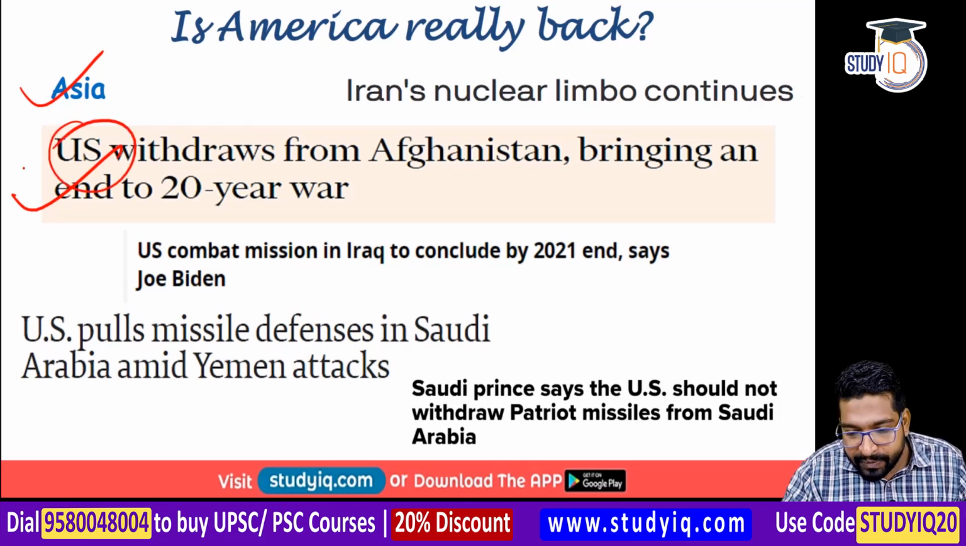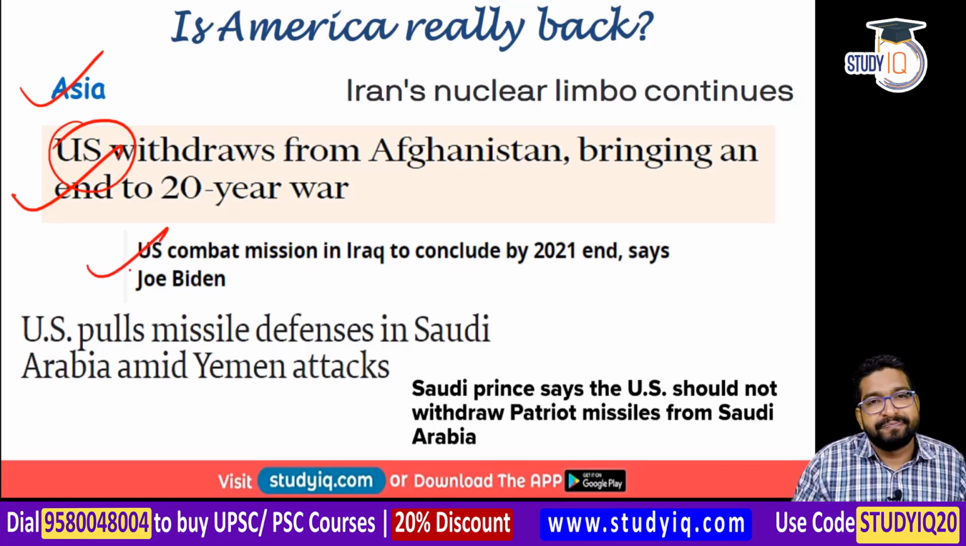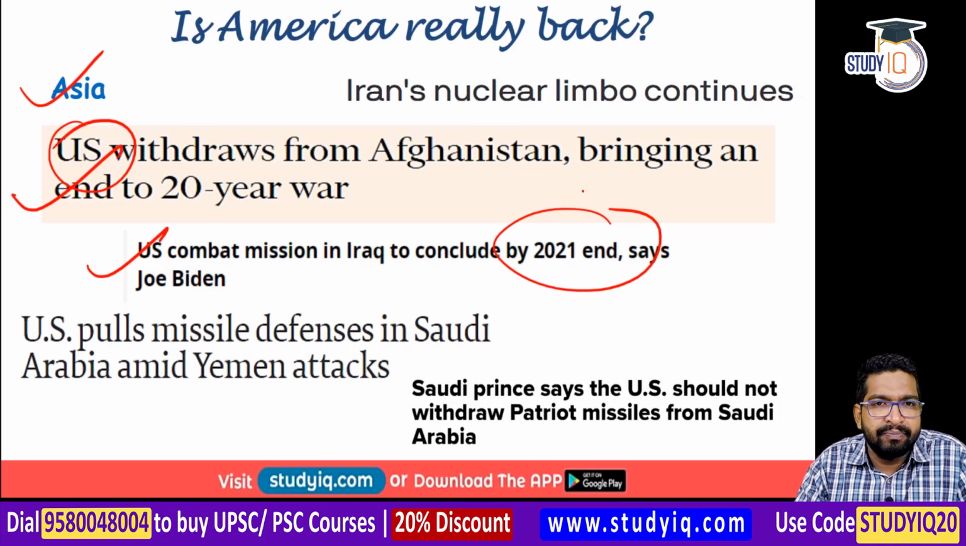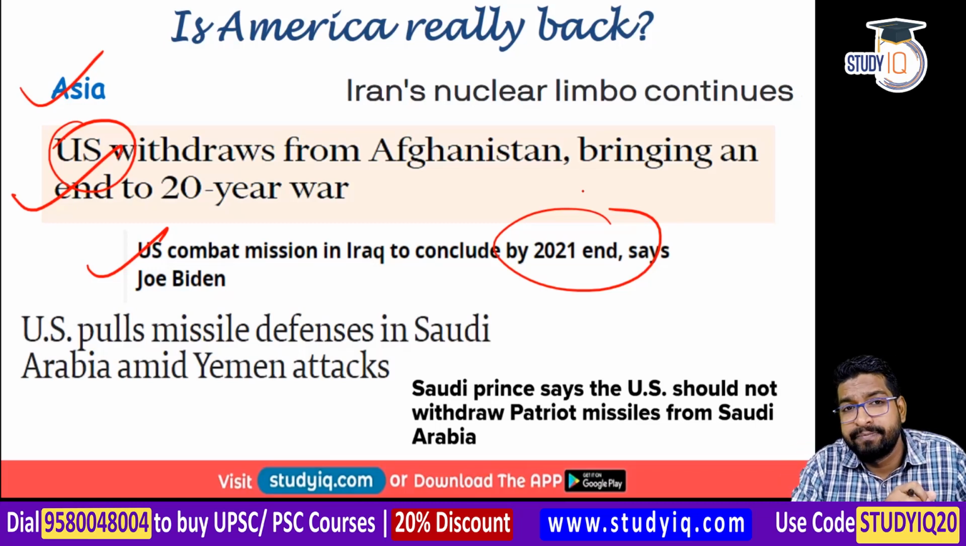What Biden said, that we are not going to fight the forever wars. Similar news also came from Iraq, right? From Iraq, Joe Biden said that we are going to conclude our combat mission by the end of 2021. The same thing is going on. That means US is taking back their troops and leaving people on their own fate. The same thing happened in Afghanistan.